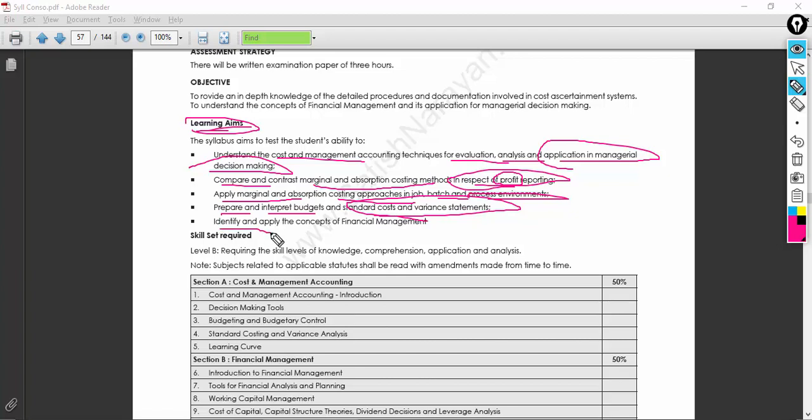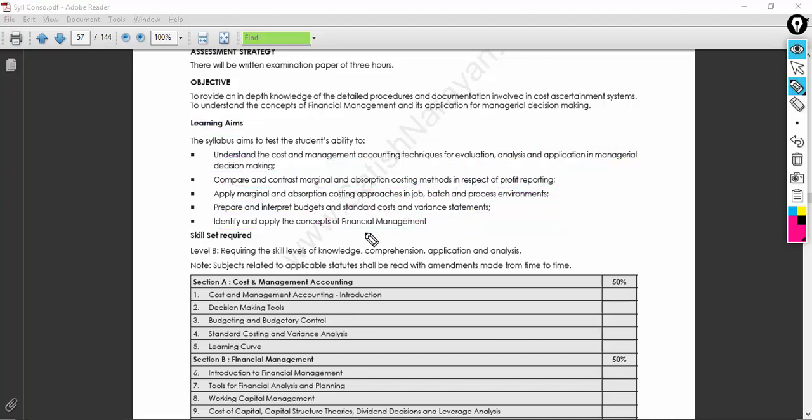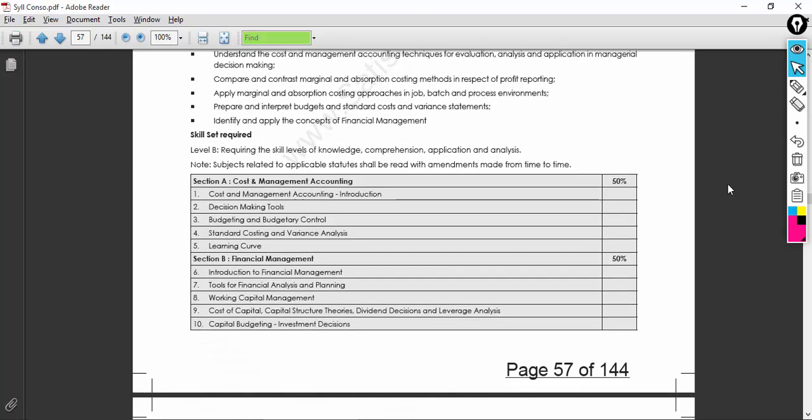You also have to identify and apply the concept of financial management to take a right and strategic decision for the organization, and contribute your domain knowledge to the organization. Okay, so having said that, you will be having a lot of skills, a lot of terminologies might be used here and there, but you will be wondering how to get those marks which are expected by an examiner, so that you can complete your CMA journey. Let's try to see how you can get the 40%.